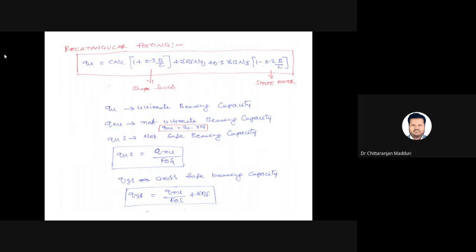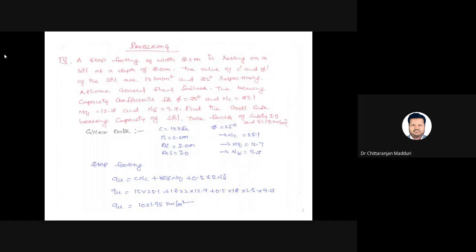Sometimes we need to calculate the net safe bearing capacity. Net safe bearing capacity equals net ultimate bearing capacity divided by factor of safety. Sometimes you need to calculate the gross safe bearing capacity. Gross safe bearing capacity equals net ultimate bearing capacity divided by factor of safety plus the self weight of the soil above the footing. Gross means we need to add the self weight of the soil above the foundation. Net means we need to exclude the self weight of the soil above the foundation.